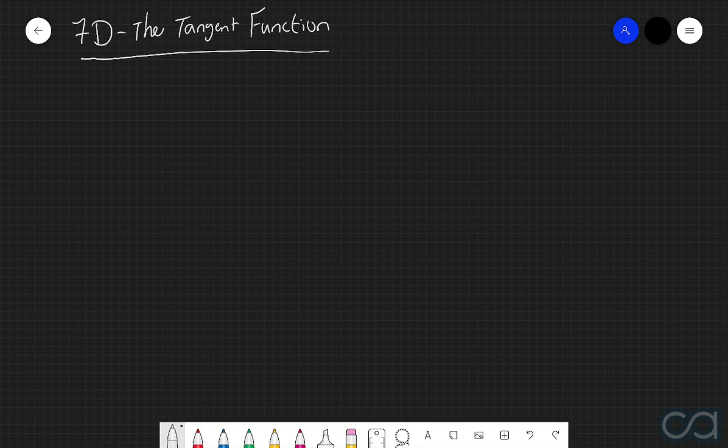And as you may have already noticed, a really cool connection about the sine and cosine function is that they are each just the horizontally translated version of the other. So it makes a lot of sense that a lot of their key features are very similar. Now, with that being said, unfortunately the tangent function does take a bit of a detour away from everything that we've learnt about the sine and cosine functions so far.